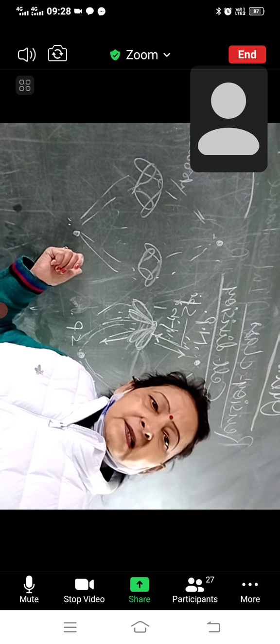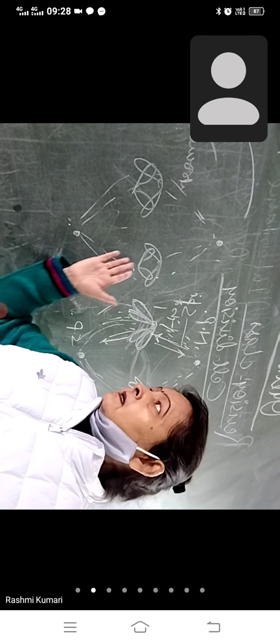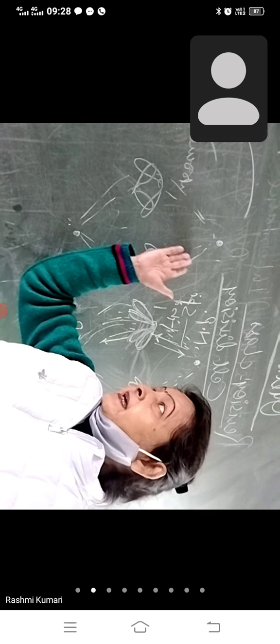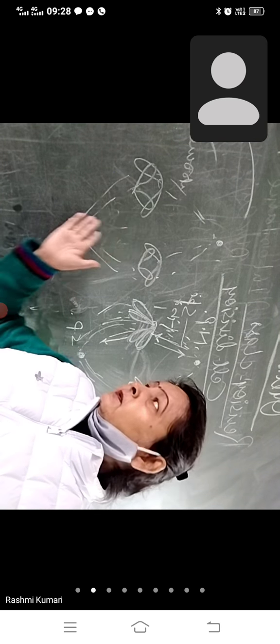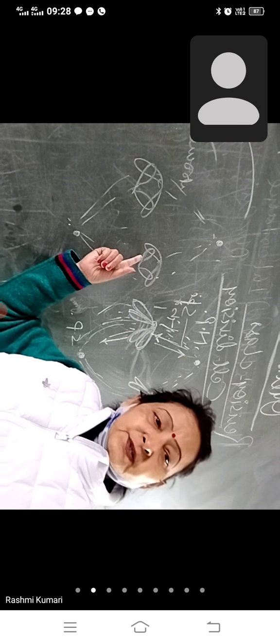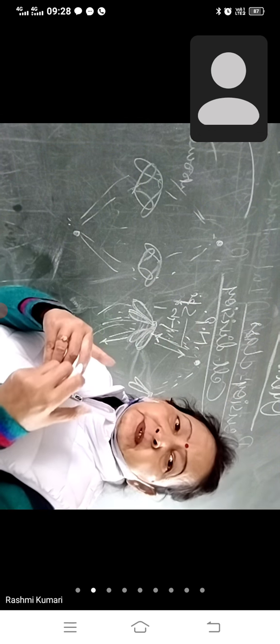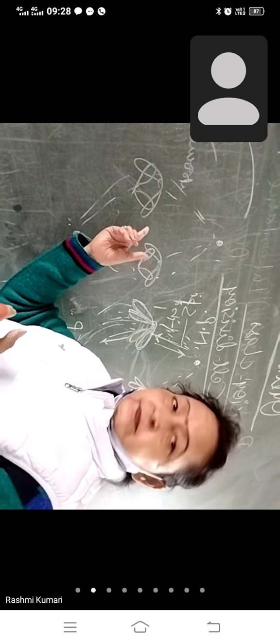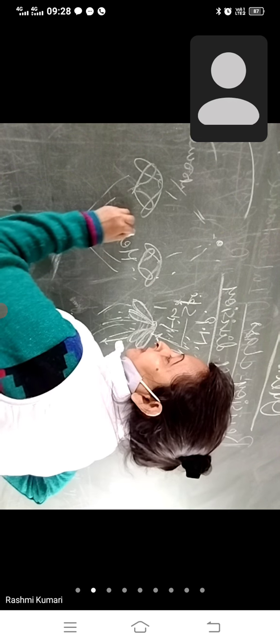Is that clear? So still pressure is exerted from both end. So this will be the shape of the chromosome. Arms overlapped. ठीक है? Now इस स्टेज को कहते हैं मेटाफेज.